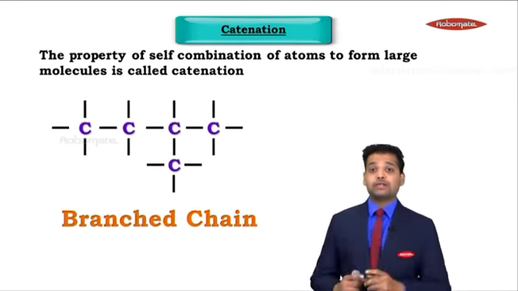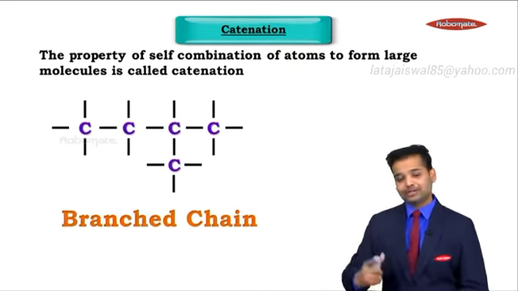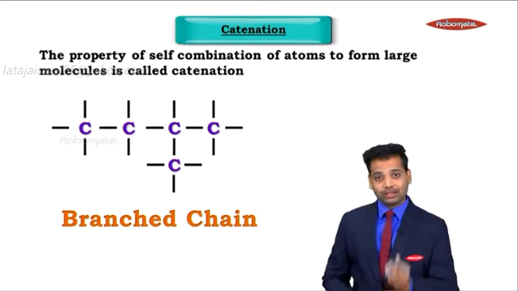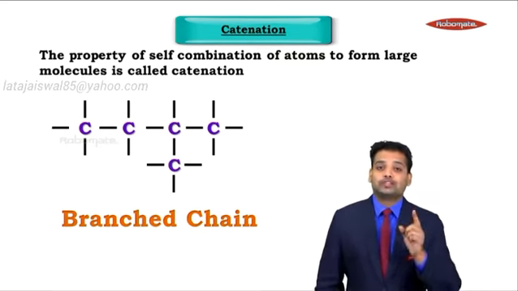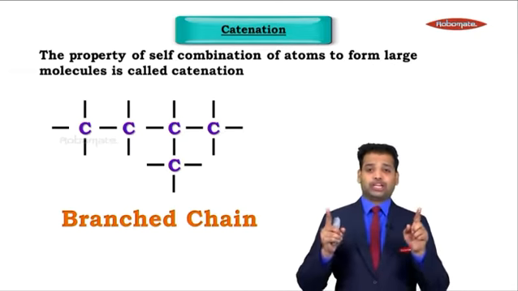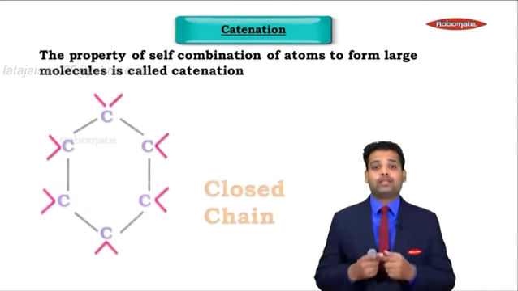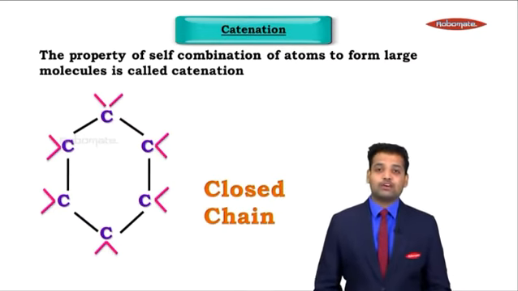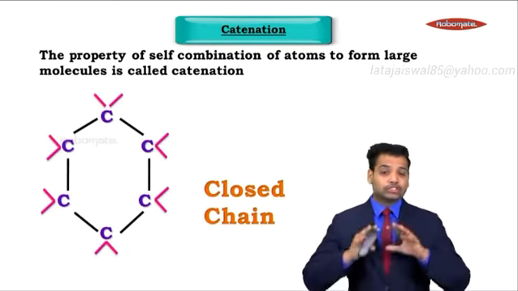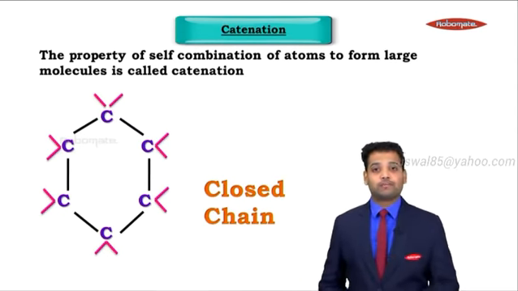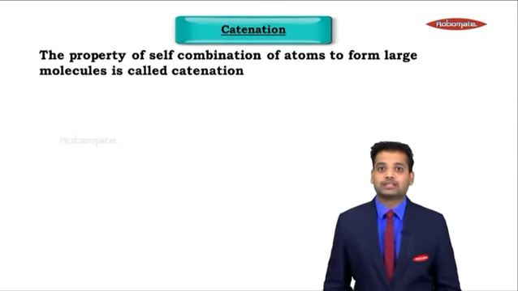Whereas if a carbon comes in the center, as you can see, 3 carbons are in a straight line and there are 2 branches now, one going down, one going straight. So that is why this becomes a branched chain. And if in a straight chain, the last 2 carbons bond between themselves, they form a closed chain hydrocarbon. So this, my dear friends, is catenation. And because the same number of carbons can form different structures, the number of compounds increases.